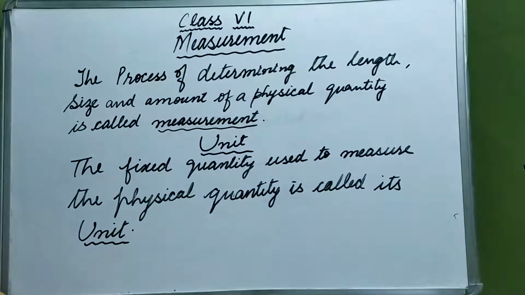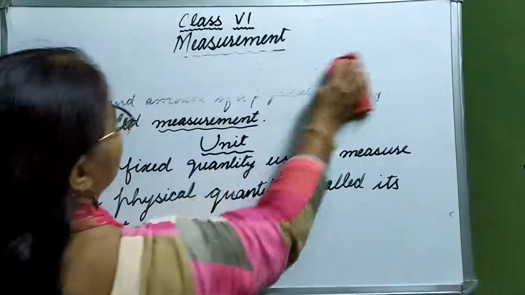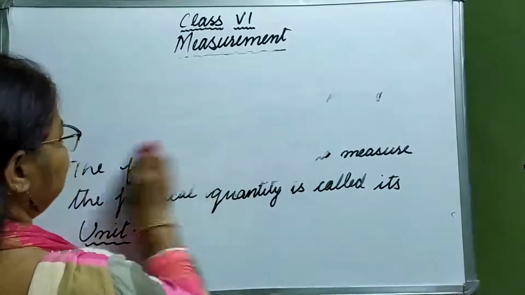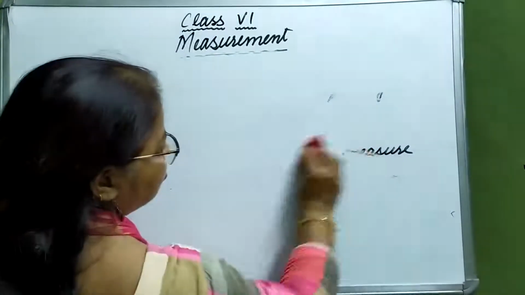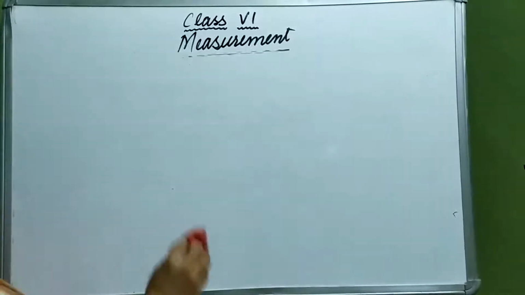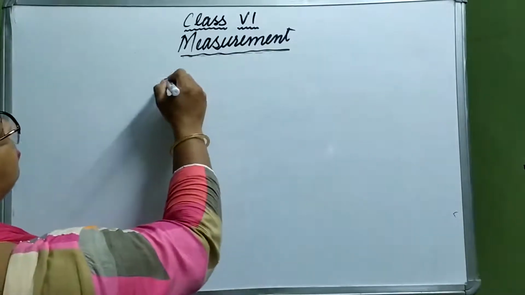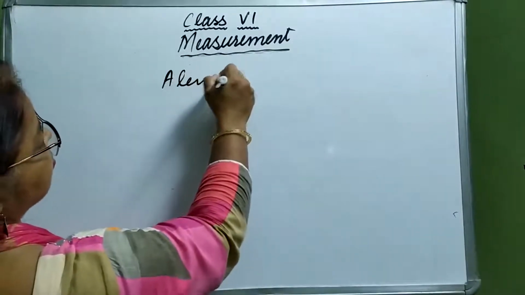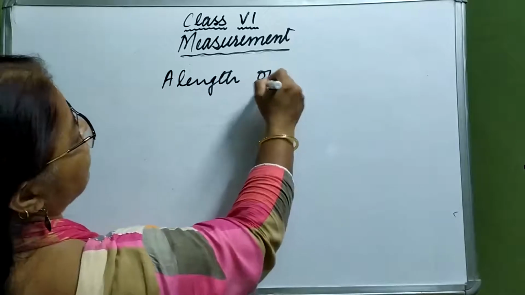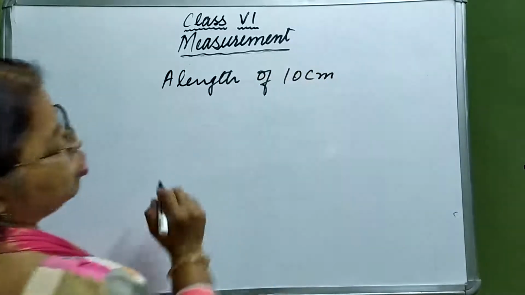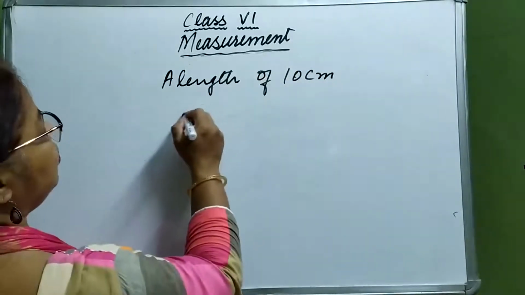What do we call it? Unit. Clear? Now let us take some examples and then find out what a unit is. With an example we are going to explain what a unit is. For example, I have to measure a distance or a length of 10 centimeter. How am I going to measure? With the help of a ruler